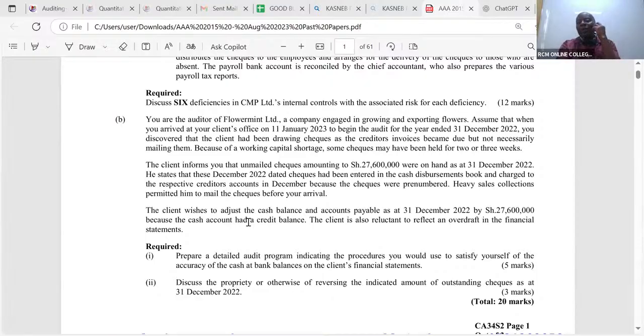So they want us to prepare, first of all, a detailed audit program indicating the procedures you would use to satisfy yourself of the accuracy of the cash at bank balances on the client's financial statements. Remember here, they're not talking about many things. They simply want an audit program indicating the procedures you would use to satisfy yourself. So those are really about the assertions, like this thing of inspection, inspecting documents.